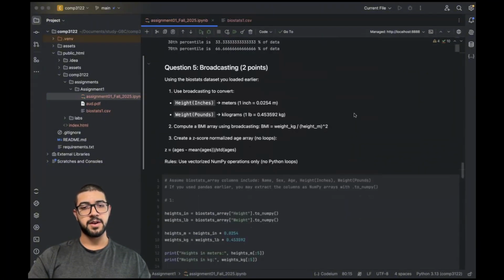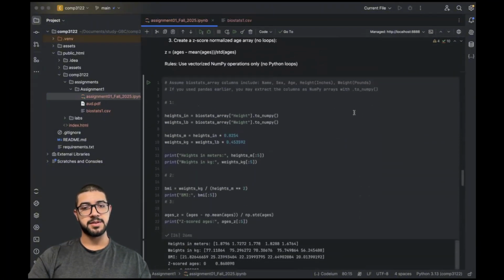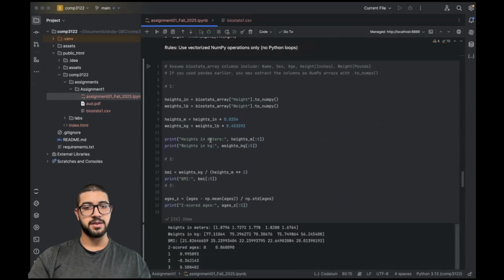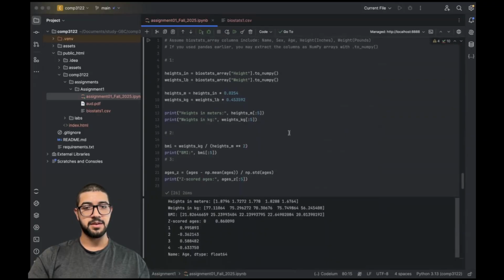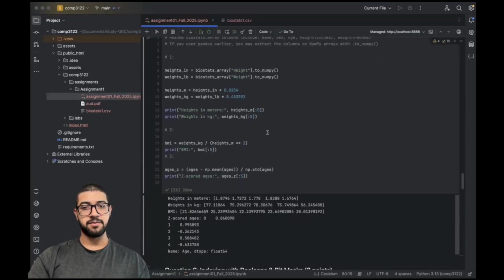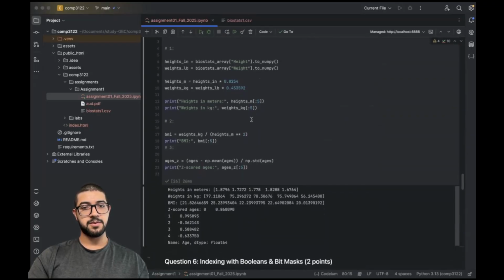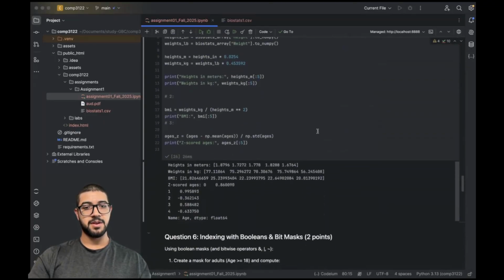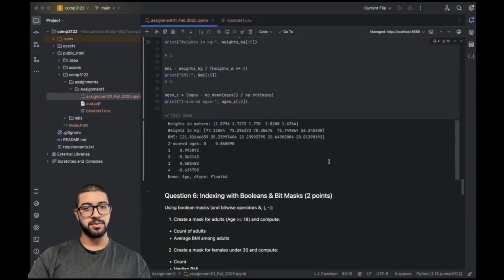Here on question 5, I used NumPy broadcasting to convert the height and the weight from inches to meters and from pounds to kilograms. So I calculated the body mass index here with the vectorized formula. I also normalized the ages with the z-score, and this is the output. These transformations are important because in machine learning we often need to standardize variables and make them comparable.